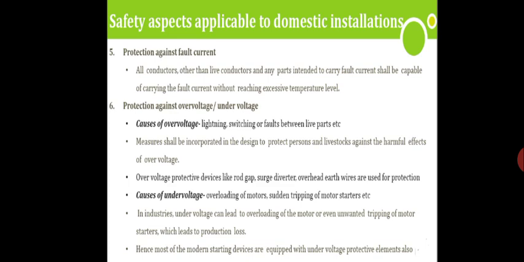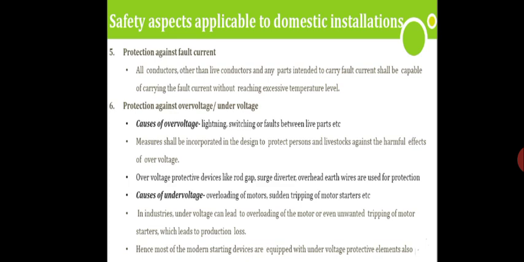So if a particular fault occurs in a transmission line, and we have a protective system, that is protective grounding, earthing, etc., this earth wire should be a conductor able to conduct this fault current and carry it without reaching an excessive temperature level. So this fault current should go to the earth without causing any more damage.